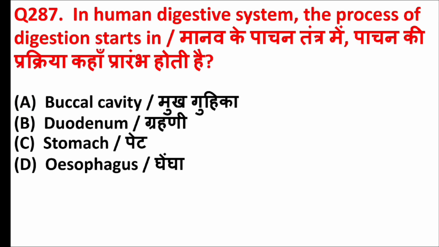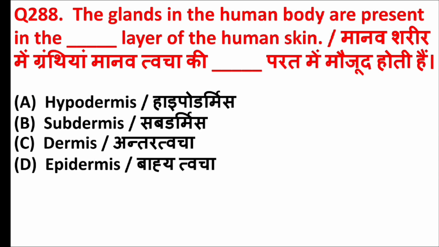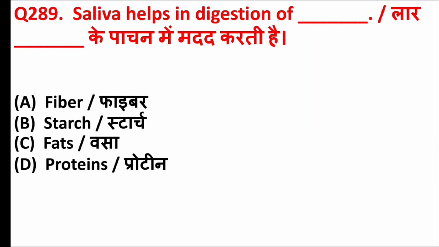In human digestive system, the process of digestion starts in? Answer is option A, buccal cavity. The glands in the human body are present in the blank layer of the human skin. Answer is option C, dermis. Saliva helps in digestion of blank. Answer is option B, starch.